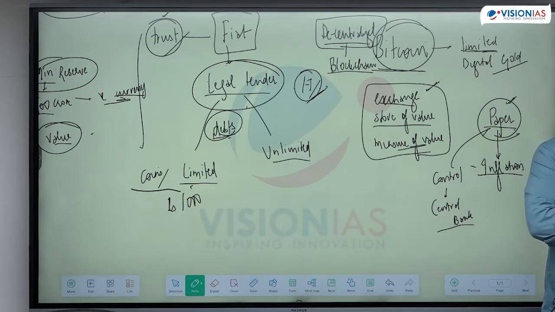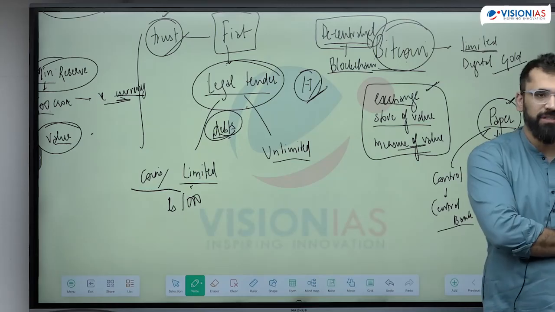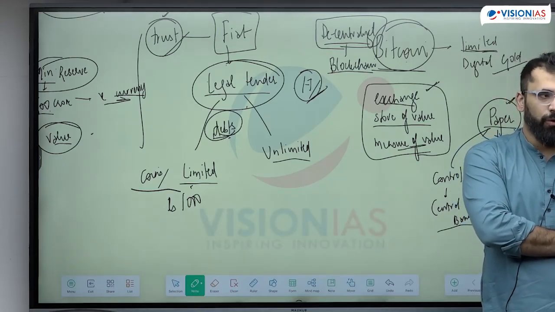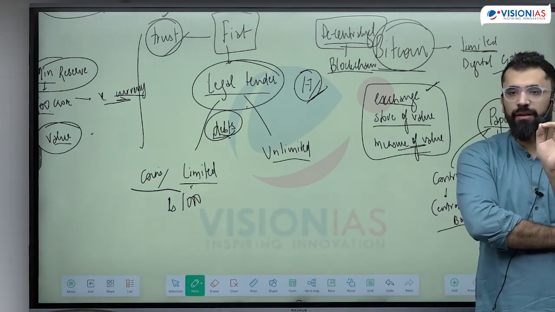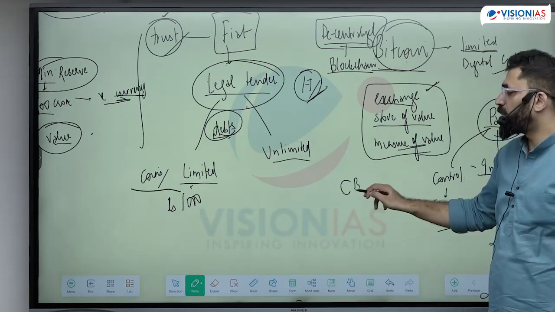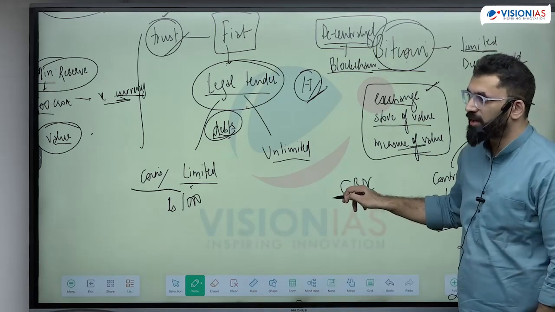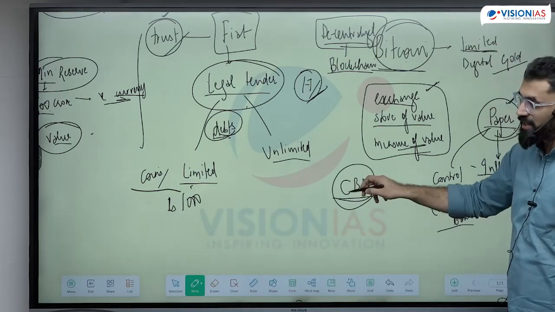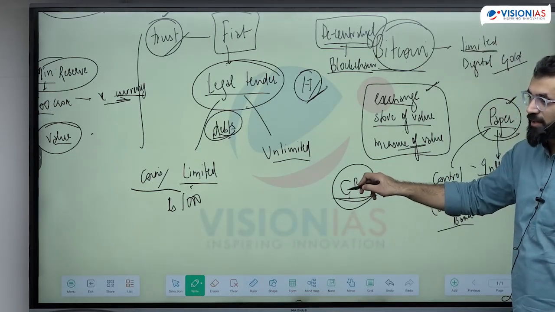So this depends on the government whether to give it legal tender or not. In India, no cryptocurrency has legal tender. No cryptocurrency in India is legal tender. Government of India has refused. Government of India is introducing its own central bank backed digital currency. ये central bank digital currency है, that means it's centralized, central bank के control में होगी.